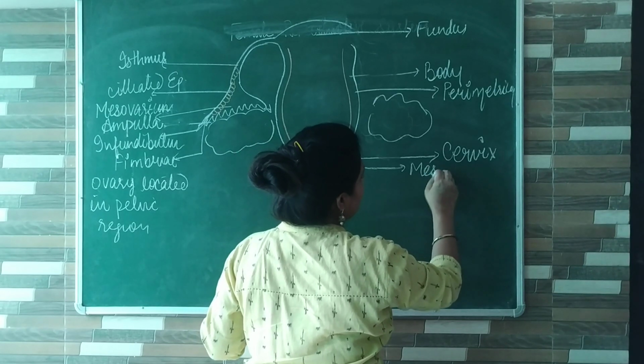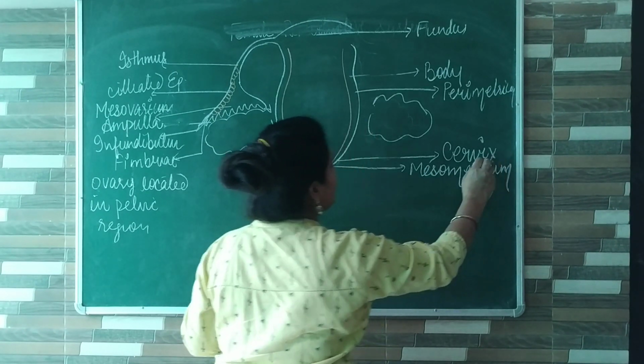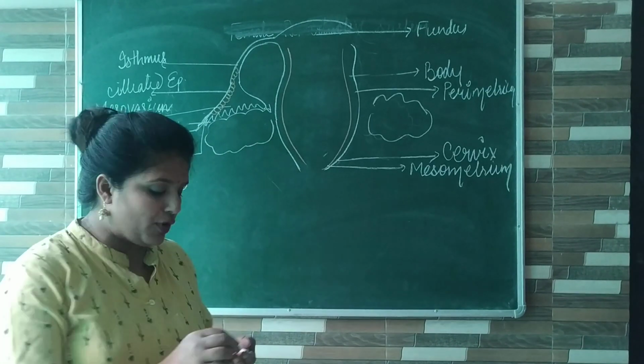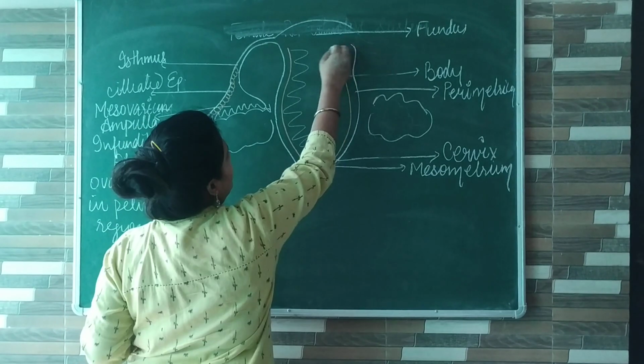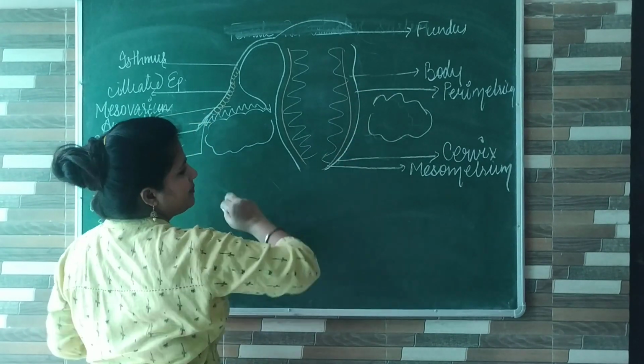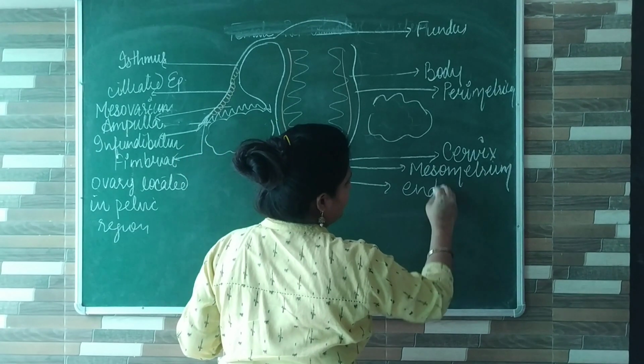This is mesometrium. And the inner layer is highly vascular and folded, that is endometrium. This layer is endometrium.